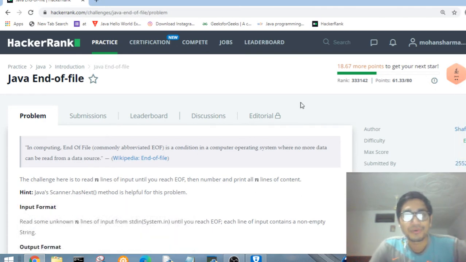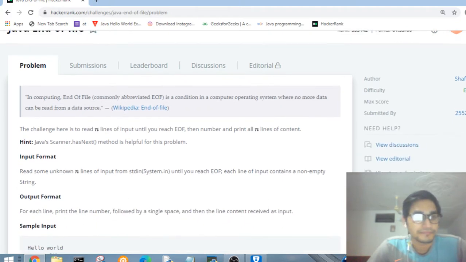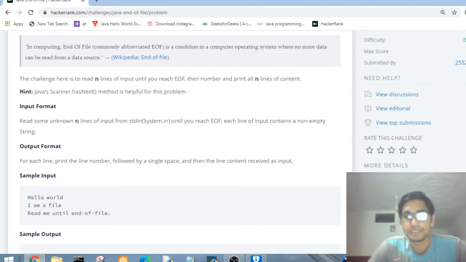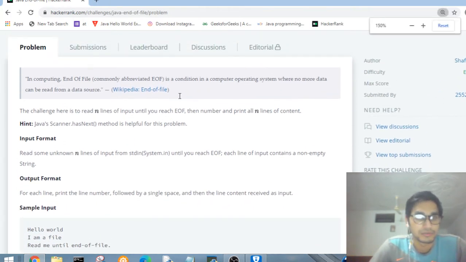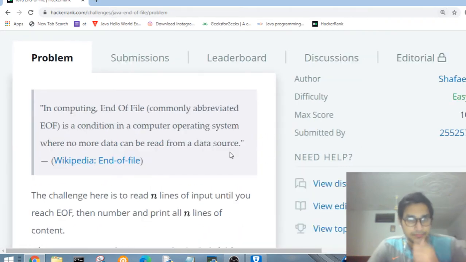Java. Okay, so apart from the chit chat, let's focus on our problem. Okay, let me zoom in. So there is a problem, End of File in computing. End of file, commonly abbreviated EOF, is a condition in a computer operating system where no more data can be read from a data source.